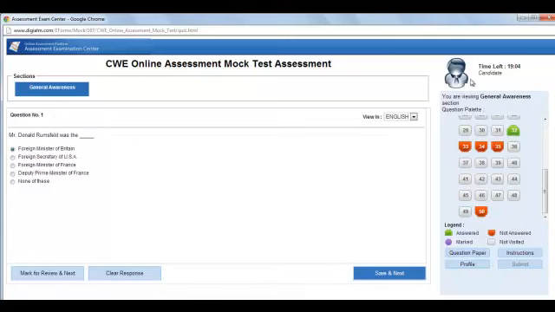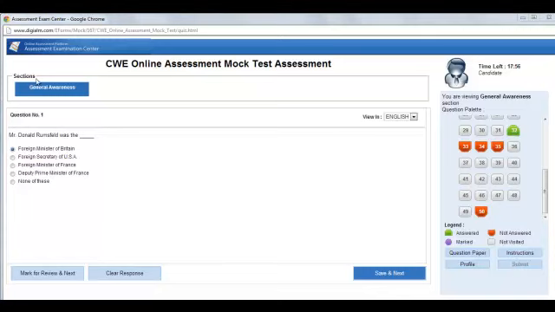Now in all this discussion, we have left out one most important thing: the time left window is running over the top, and once the time is over, you will be automatically submitted. Until the time is over, this submit button will remain blurred and you can go through your paper again and again. Once the time is over, you will be able to submit this paper.